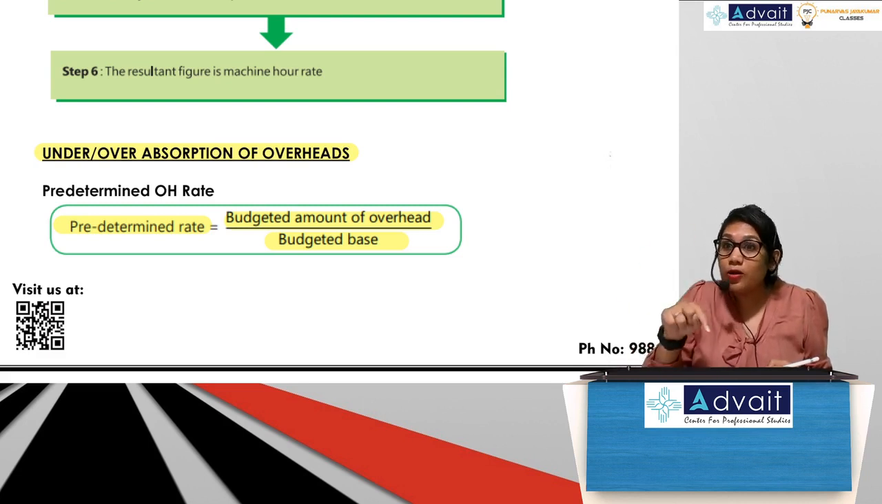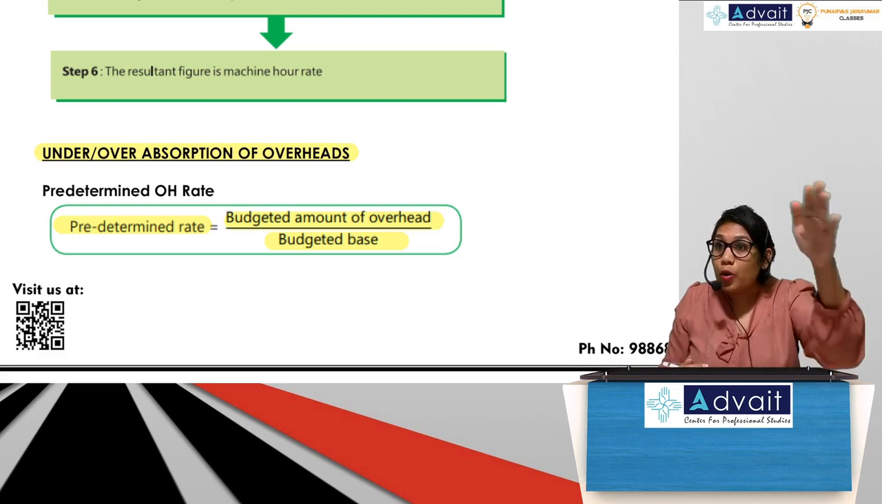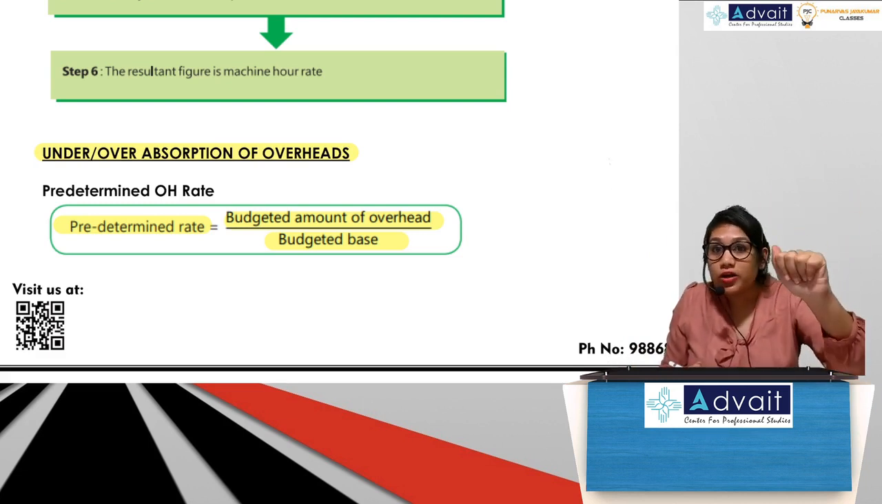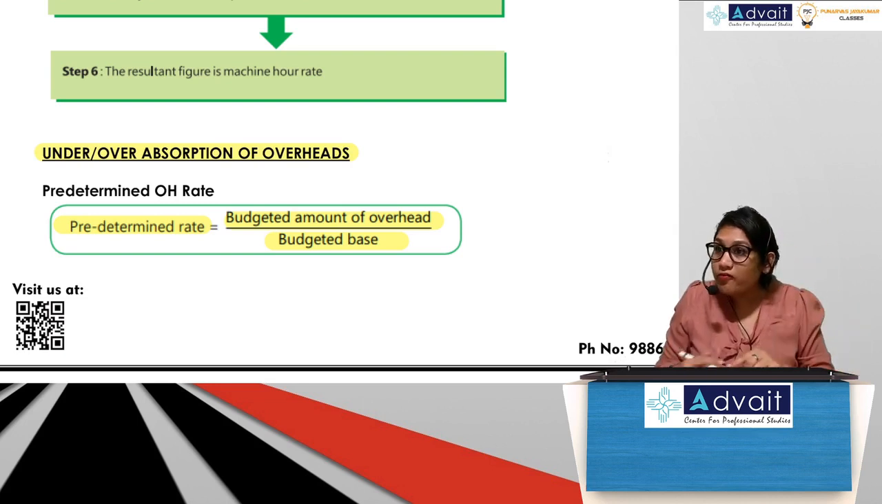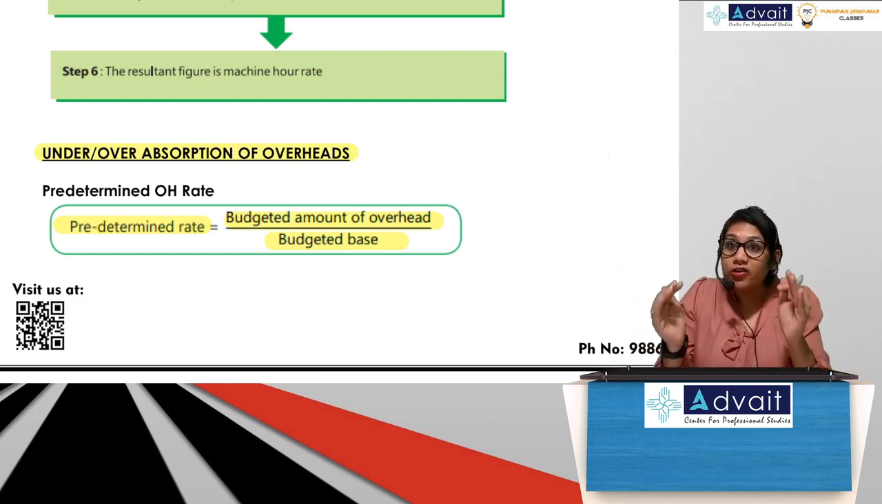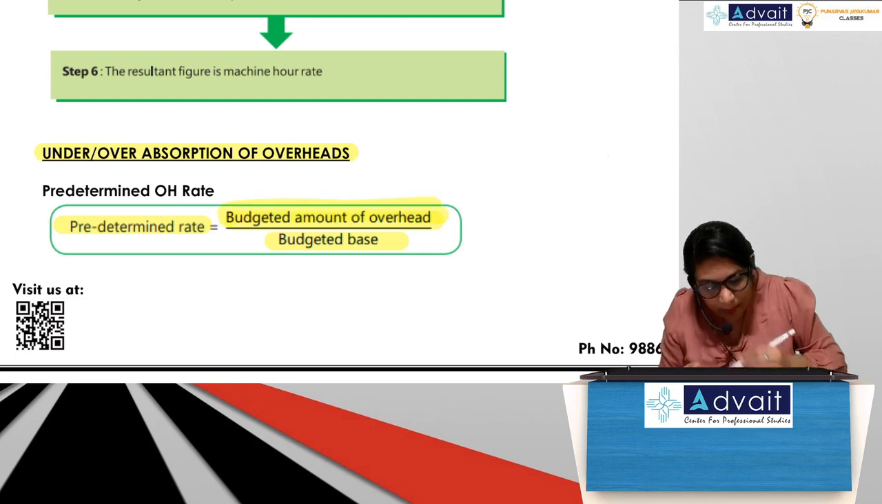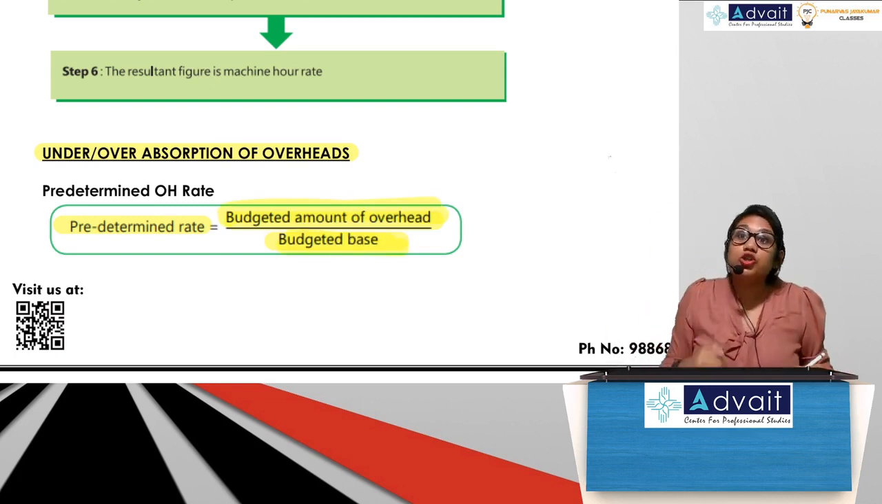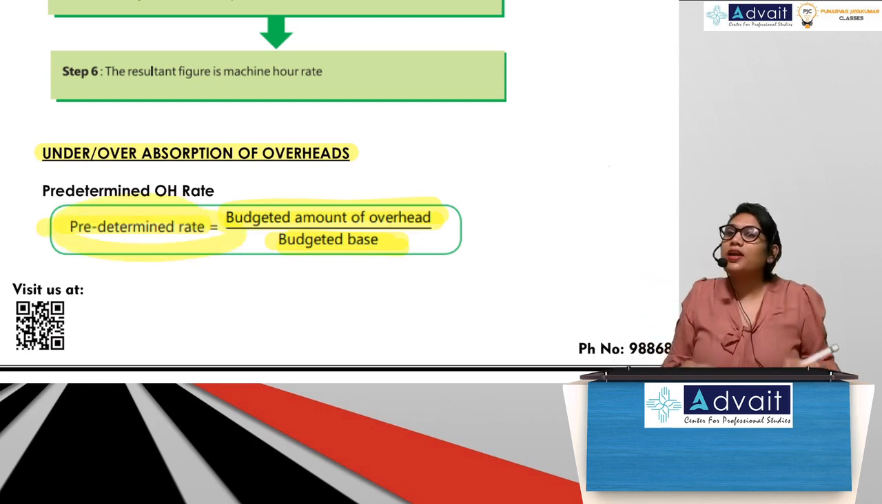Yesterday in the problem you calculated, no? You did apportionment, then you did reapportionment. After reapportionment, what did you do? You divided it by the number of hours. So that overhead after reapportionment is nothing but budgeted amount of overhead. Budgeted base is the number of hours with which you divided it. Then you got overhead rate. That is nothing but your predetermined rate.